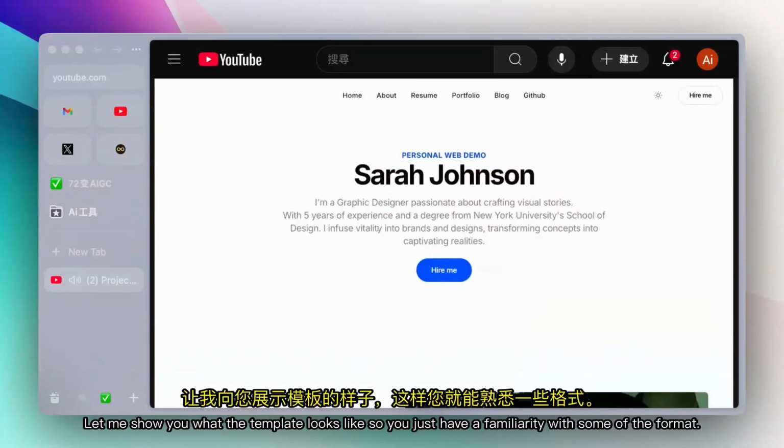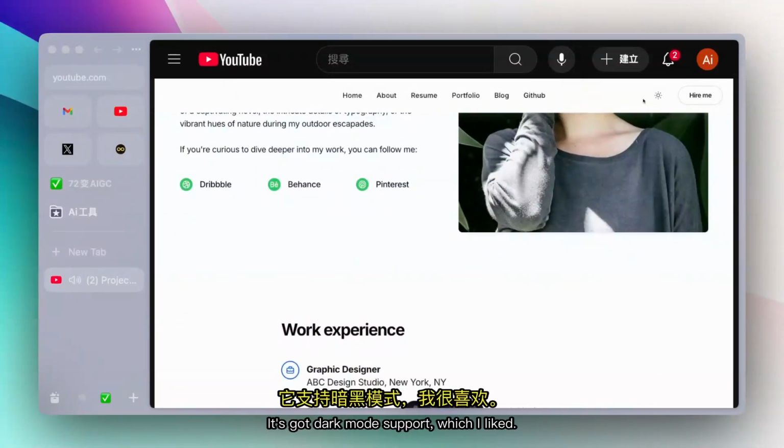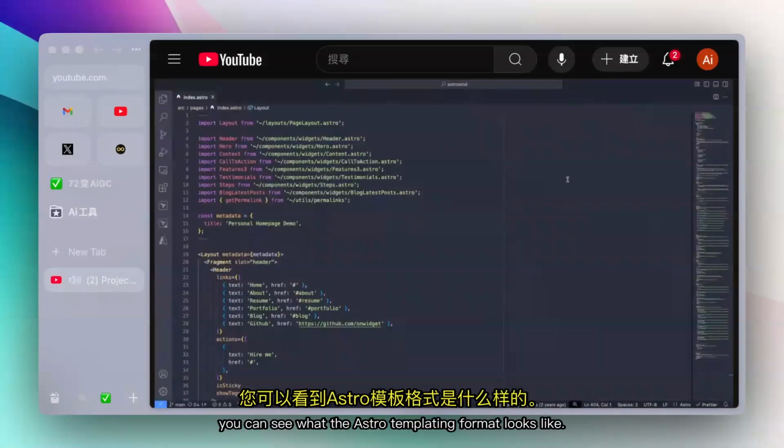Let me show you what the template looks like so you just have a familiarity with some of the format. So this is the personal website template. It's got dark mode support, which I liked. Yeah, that was the selling feature for me. If I switch over to VS Code here, you can see what the Astro templating format looks like.